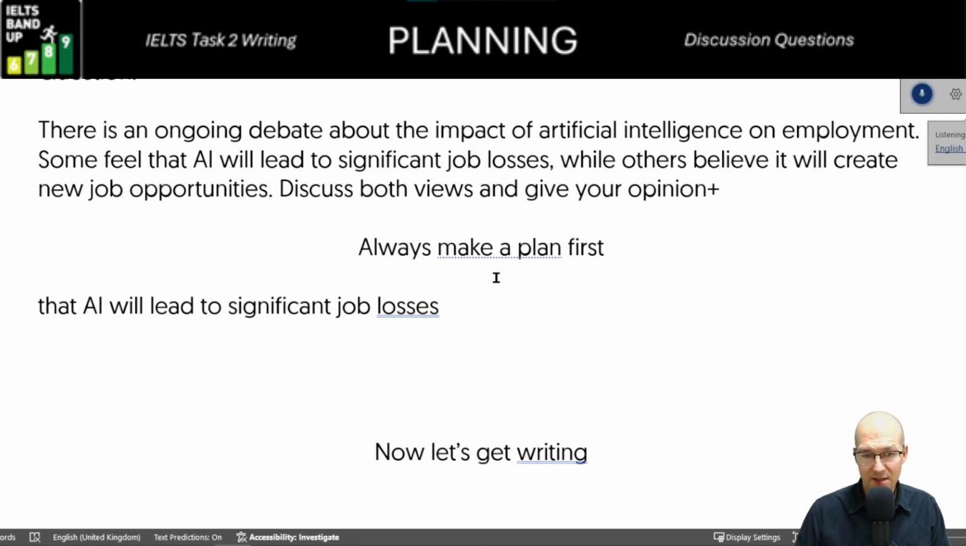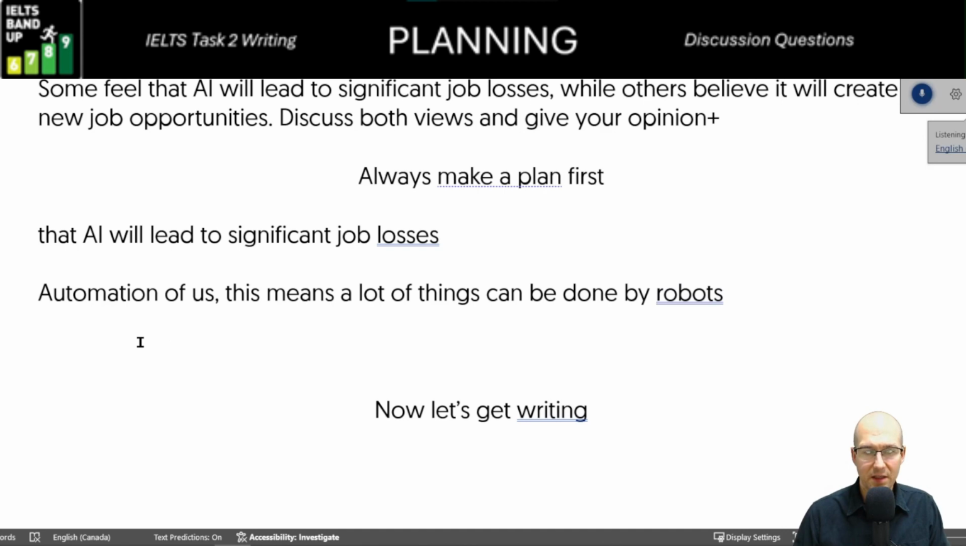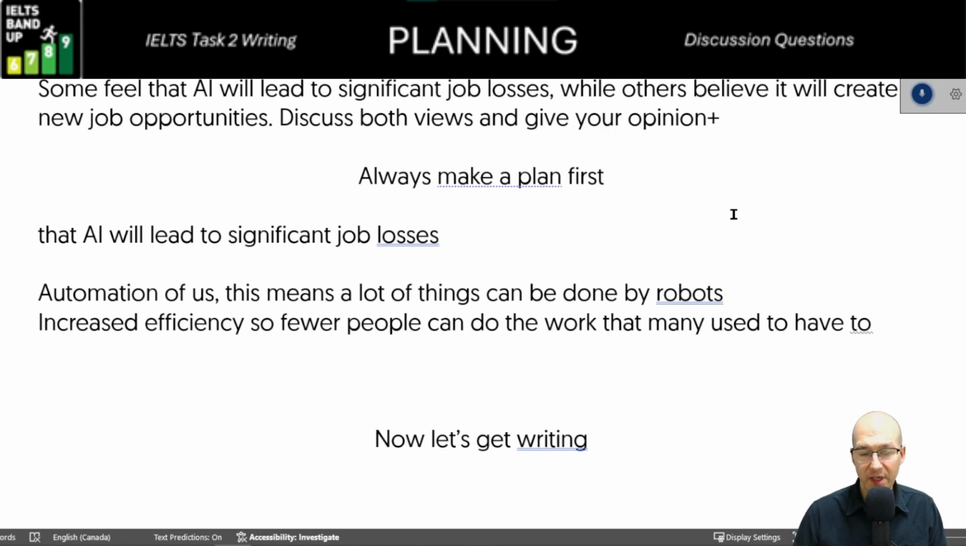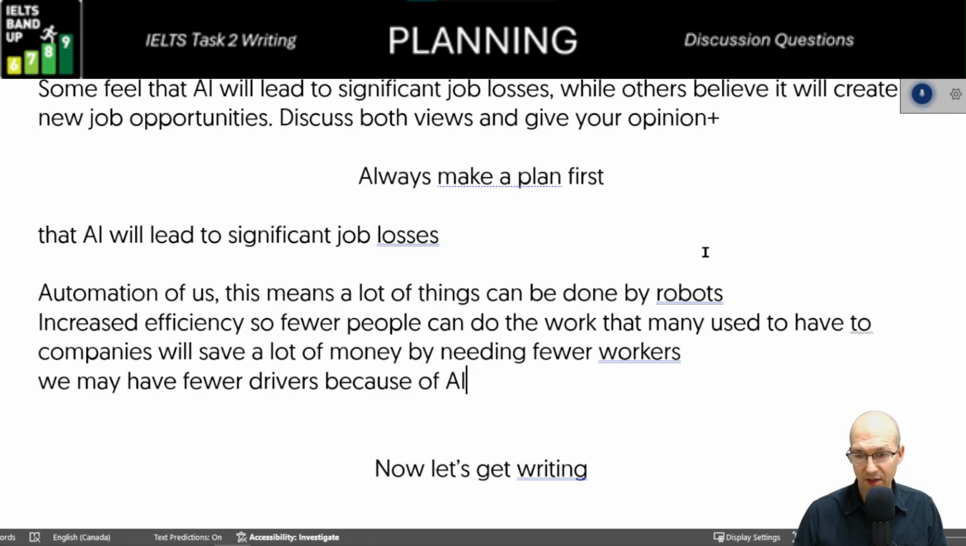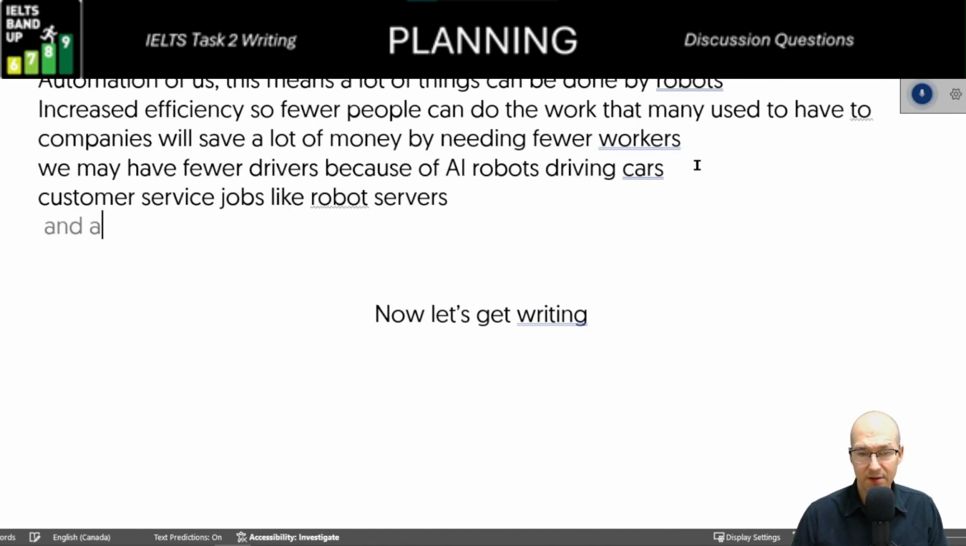Automation of tasks, this means a lot of things can be done by robots. Increased efficiency, so fewer people can do the work that many used to have to. Companies will save a lot of money by needing fewer workers. We may have fewer drivers because of AI robots driving cars. Customer service jobs like robot servers, and AI in agriculture.